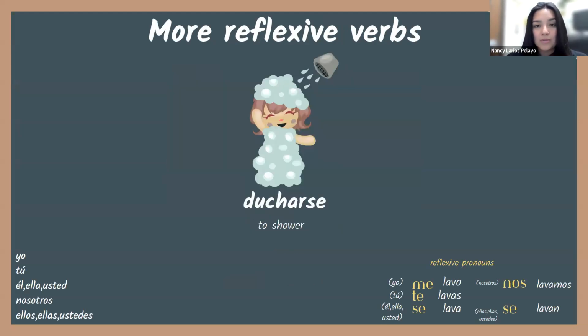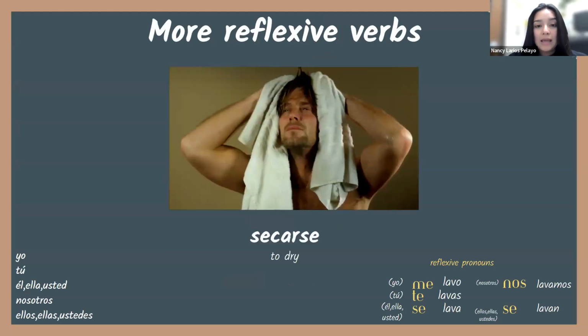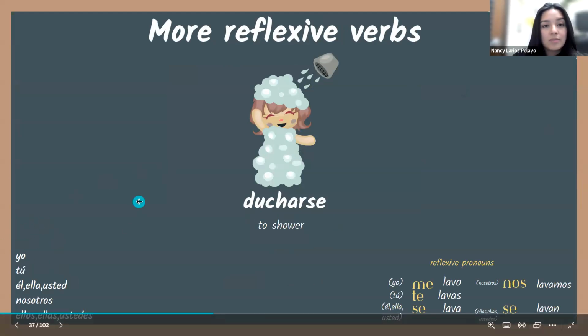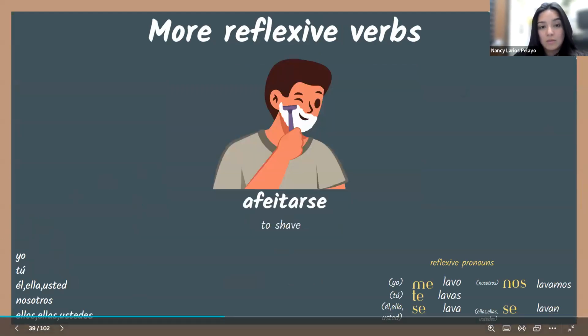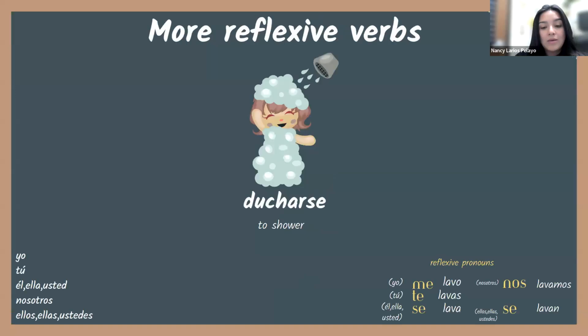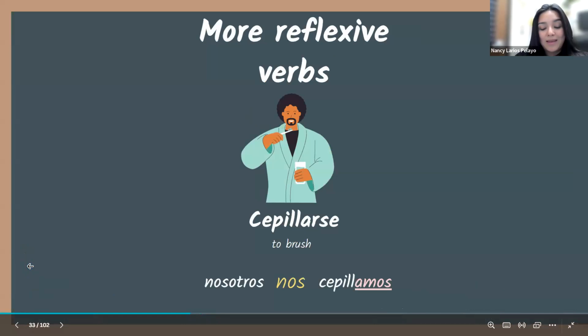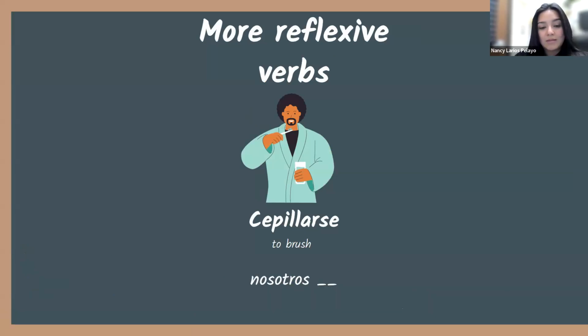Entonces tenemos más verbos. So we have more examples of these reflexive verbs. Y en Canva tienen una asignatura, tienen una tarea donde tienen que escribir estos verbos reflexivos. Entonces, for each reflexive verb, the ones I'm going to give to you, you're going to be writing me these examples like we, see? So you're going to write yo me, using the reflexive pronoun, and then the verb, the reflexive verb.